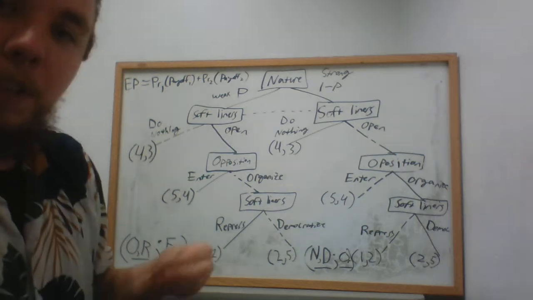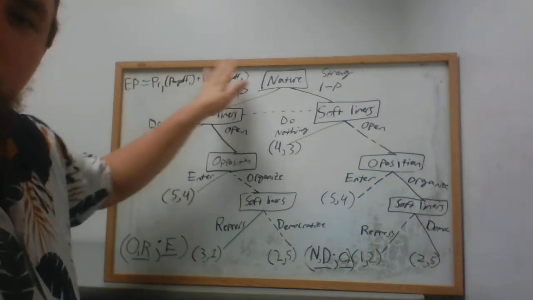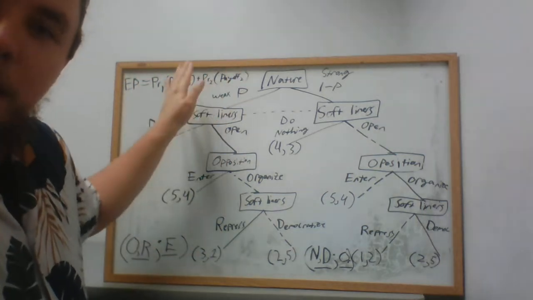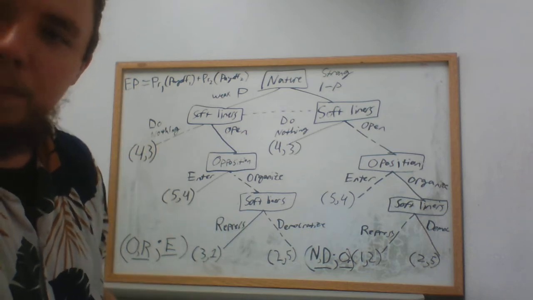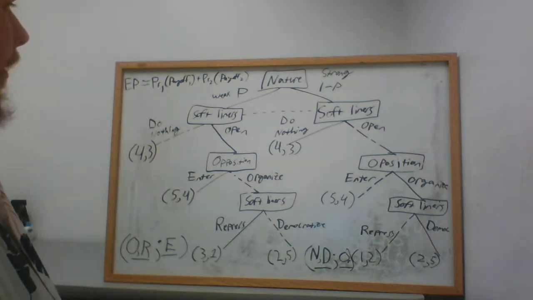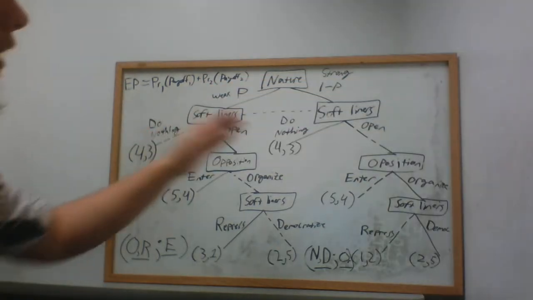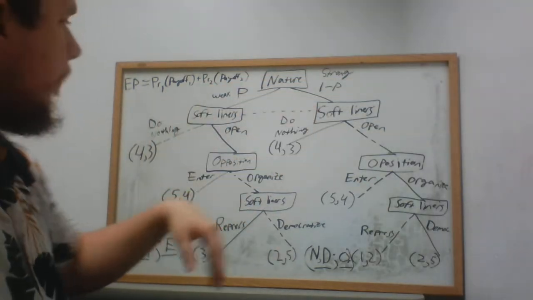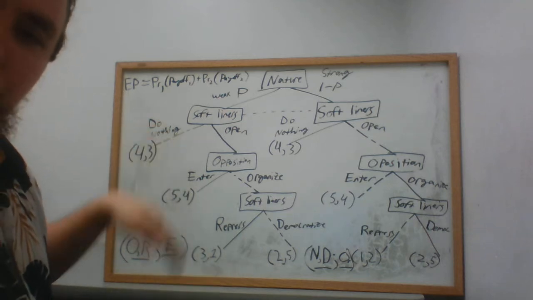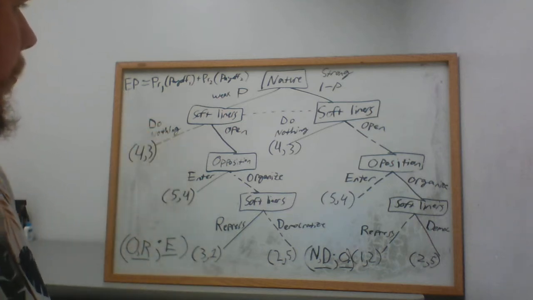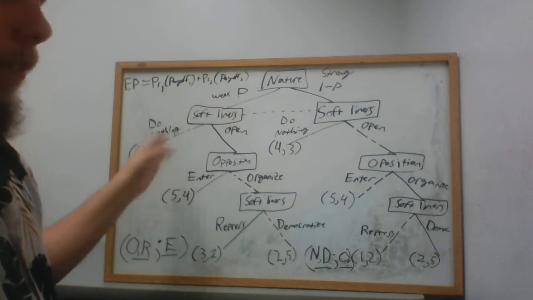Basically, this is just going to be filling in this equation. Just plug in values, solve it, and you can get your expected payoffs. Okay? So I'll write that on this side here. I like to work left to right, so I'm going to start with the do nothing option. So what's the expected payoff if the softliners choose to do nothing?